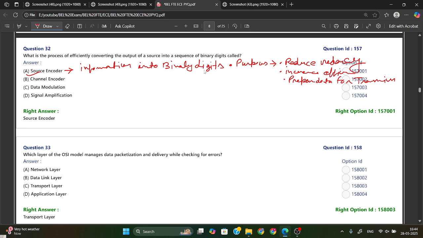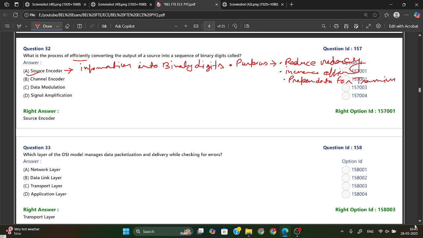Channel encoder is also there. Channel encoder work is also the same, like it will collect information and convert it into a binary form, but not in an efficient manner, because it adds redundancy. So here they have asked efficiently. That's why source code is the answer from here.